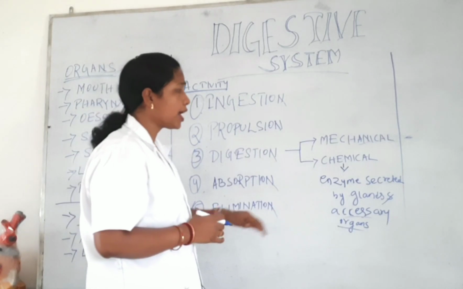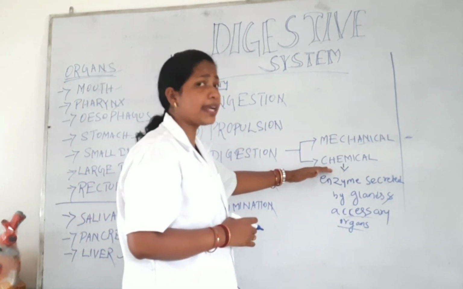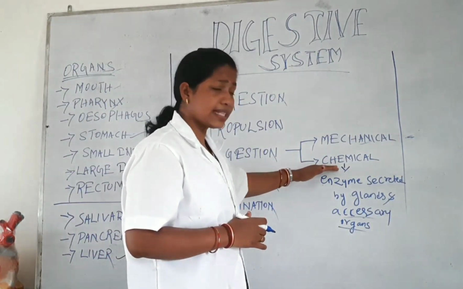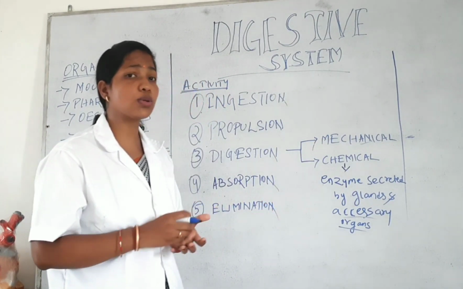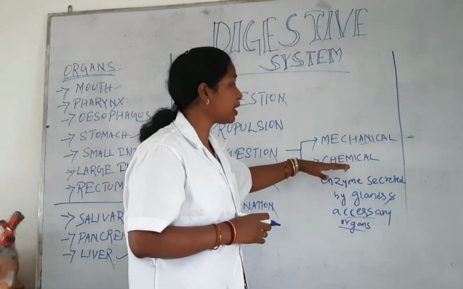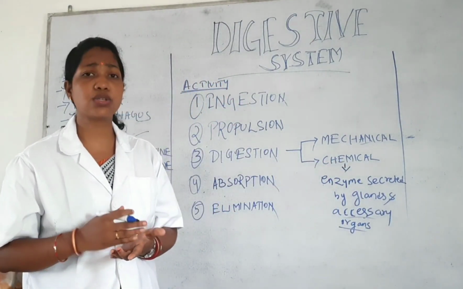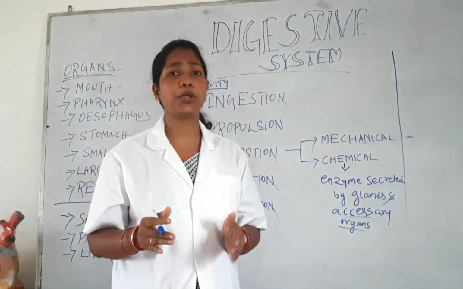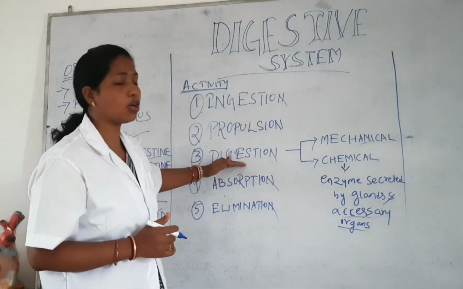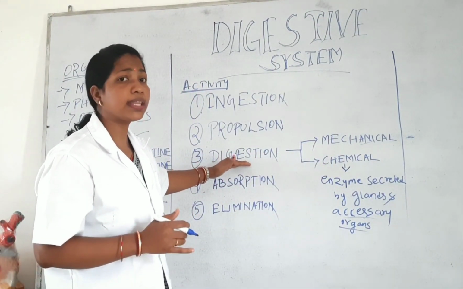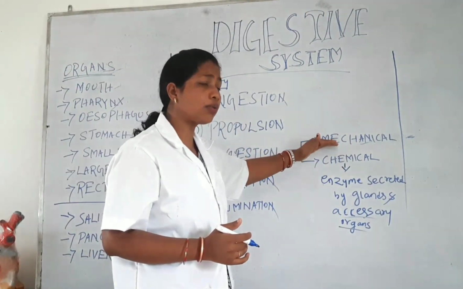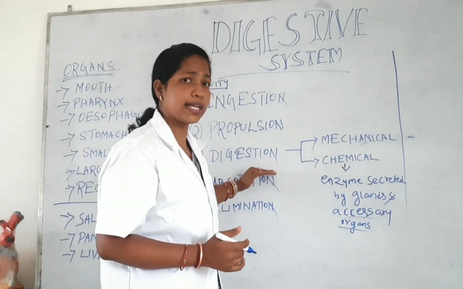Next we will discuss chemical breakdown of food, or chemical digestion. What happens at that stage? The food particles mix with enzymes secreted by the glands and accessory organs. The food particles mix with enzymes and other secretions, then they are converted into small molecules. That is called chemical breakdown of the food. That procedure is called digestion. So digestion means when our food substance is converted into small molecules by the process of mechanical breakdown and chemical breakdown.